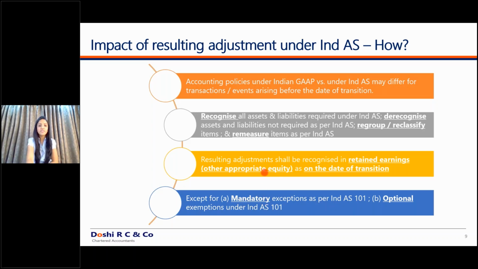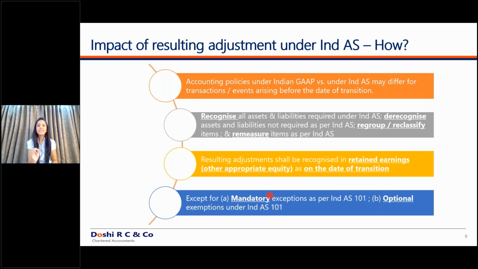And these are a set of lists. So you will be provided with a list which has the mandatory exceptions, that mandatorily this is not allowed. And second is the optional exemption. What do you mean by optional exemptions? You have an option whether you want to go with this exemption or not. So, for example, if there is a difference between two particular standards, on your own you can account for that difference. But if you want, there is an option of not accounting for such difference and continuing as it is as per your previous amounts or previous GAAP amounts. So this is optional in nature and this is mandatory in nature.